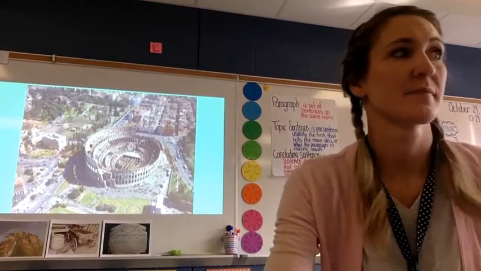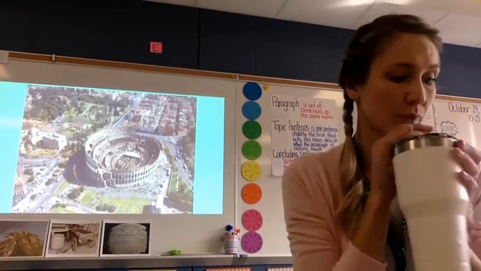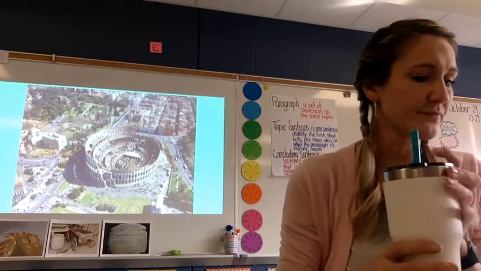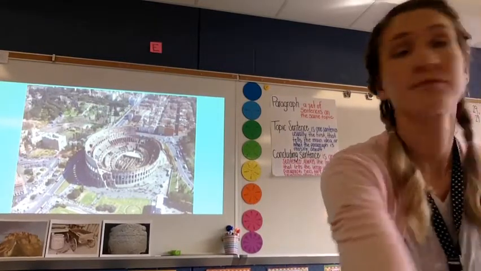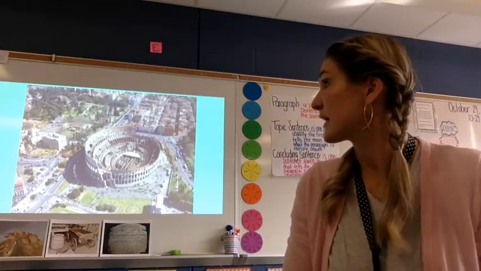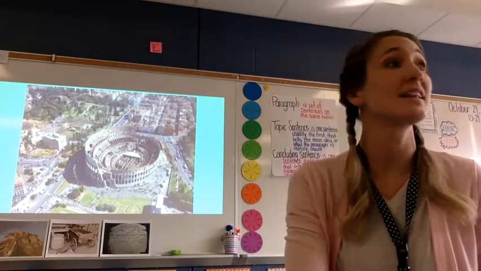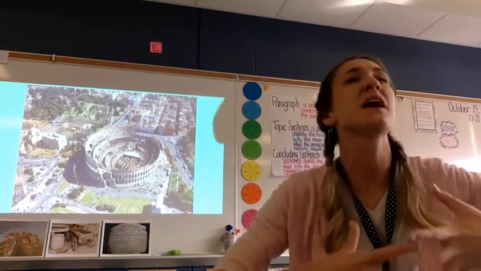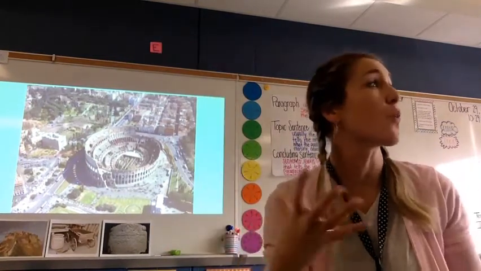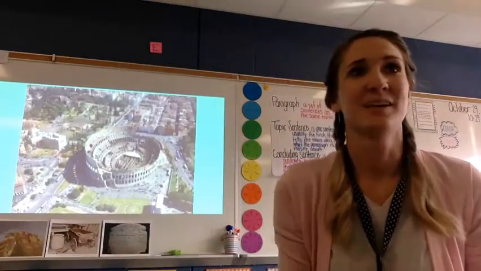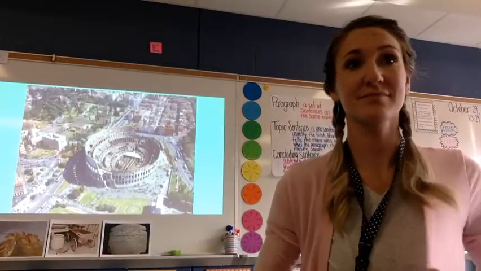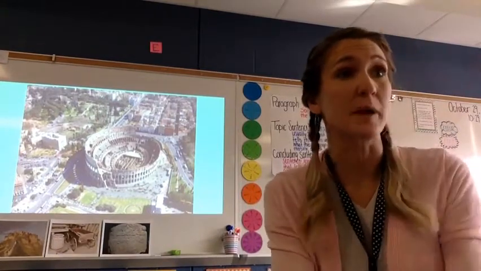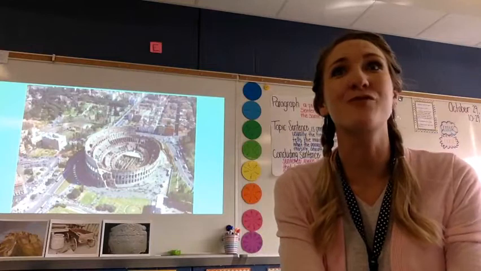I see that it is the Colosseum. Very good. We see the Colosseum. What else beyond the Colosseum in this photo? What do you notice? Brock. A bunch of buildings. Yeah, definitely. Great. Cooper. A lot of roads.